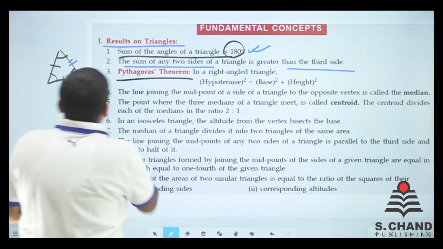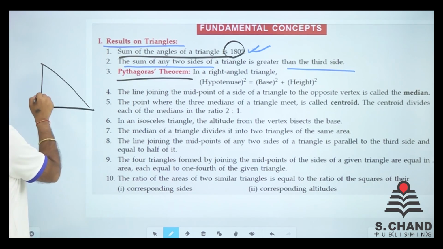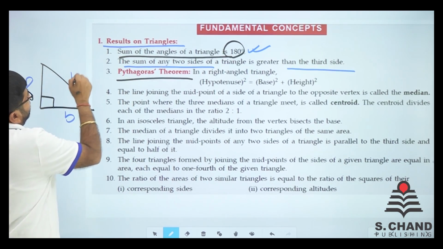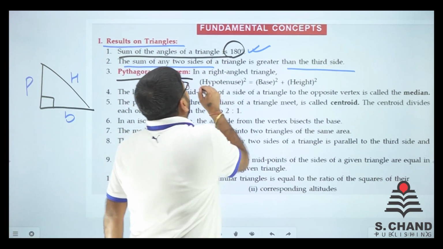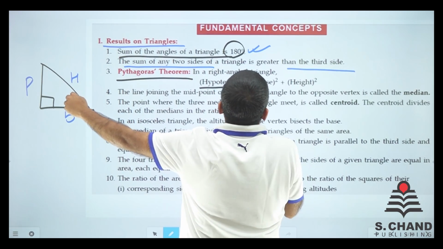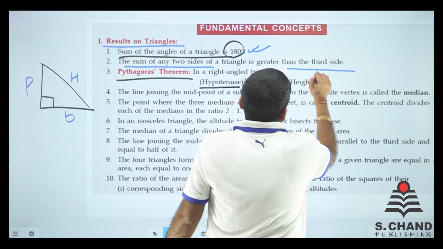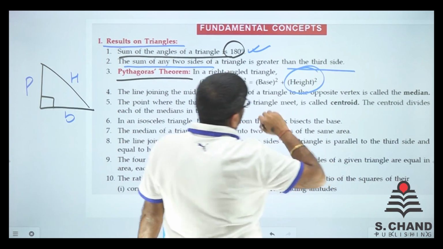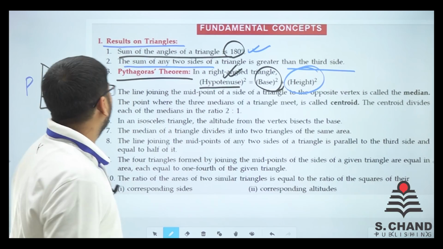What is the Pythagoras theorem? See, the Pythagoras theorem applies to a right angled triangle. So first we should know what a right angled triangle is. This is a right angled triangle. And this is known as the base. This is known as the perpendicular because it is on the perpendicular line. And this is actually the hypotenuse, right? So the Pythagoras formula says hypotenuse square is equal to base square plus height square, that is perpendicular square. So when you square the perpendicular and add the square of the base to it, it will be equal to the hypotenuse square.